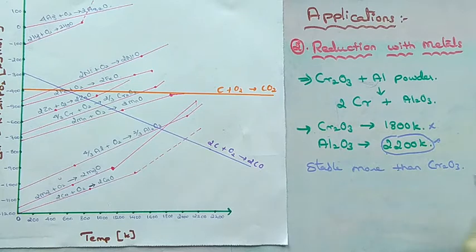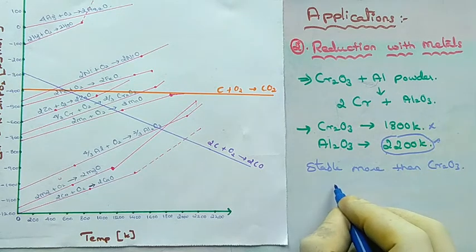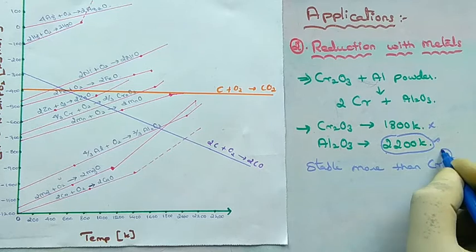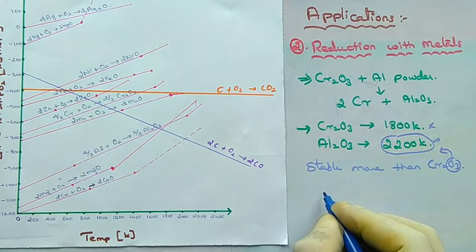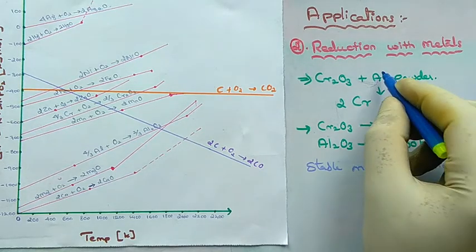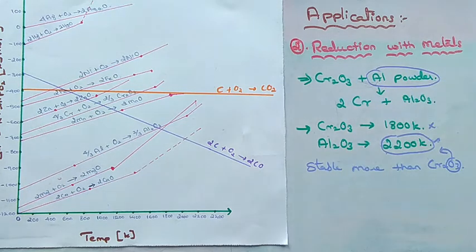At 2200 Kelvin, chromium oxide is unstable. Due to that, oxygen will be cleaved from chromium and it will be combined with aluminum powder to give aluminum oxide as the product.